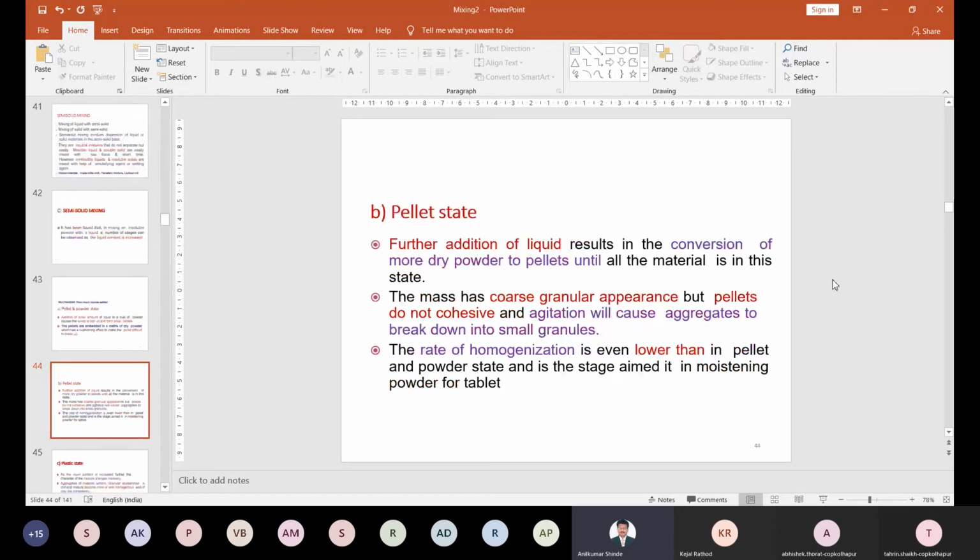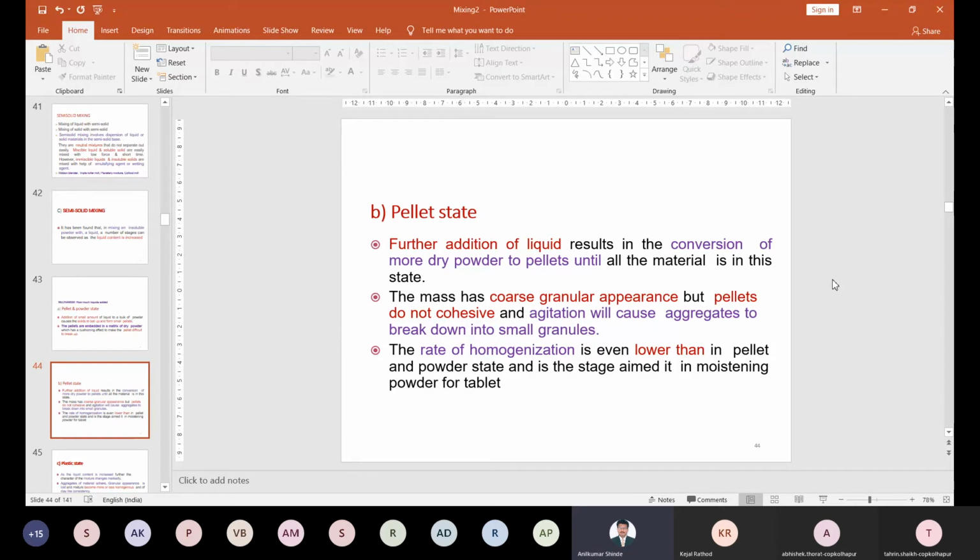Then next step, we can add again a larger amount of liquid. Whatever small amount you added the first time, you can add more. Suppose the first time you used 5 ml, you can now add 10 ml. Further addition of liquid converts more dry powder to pellets. Just moisten well, and you can prepare a coarse granular-like appearance. It will seem as if granules have formed, right?